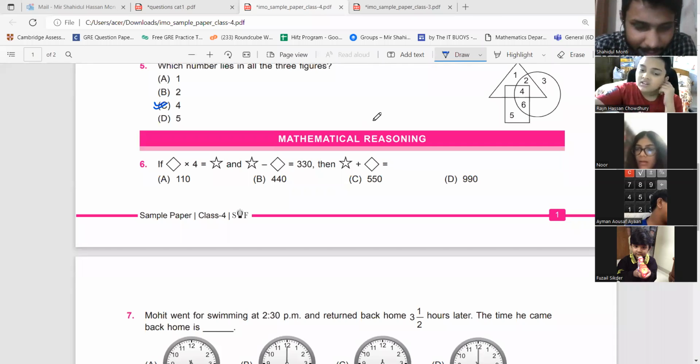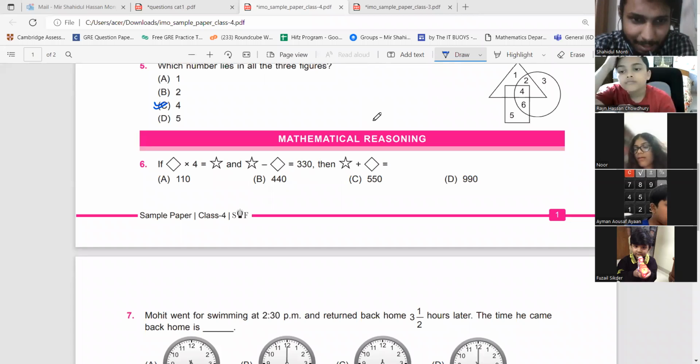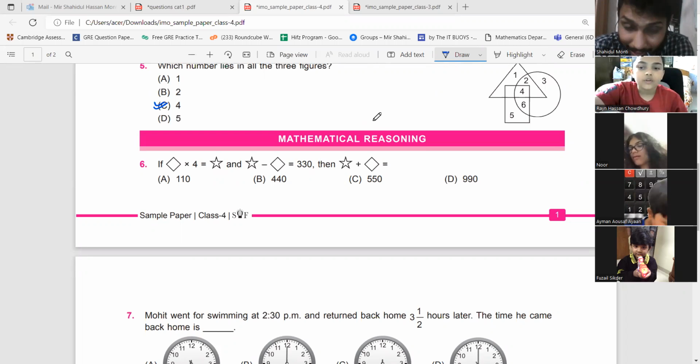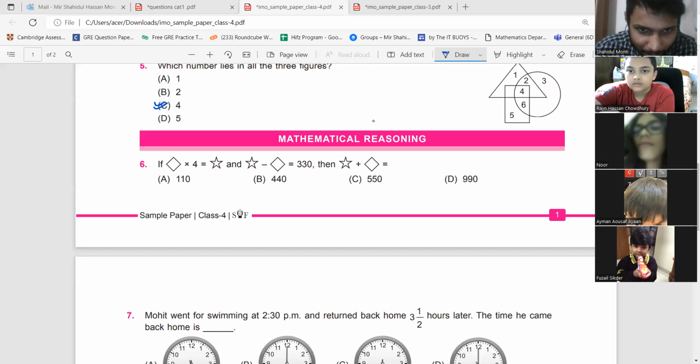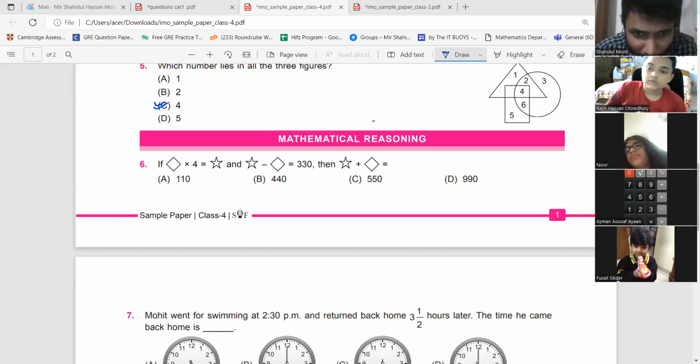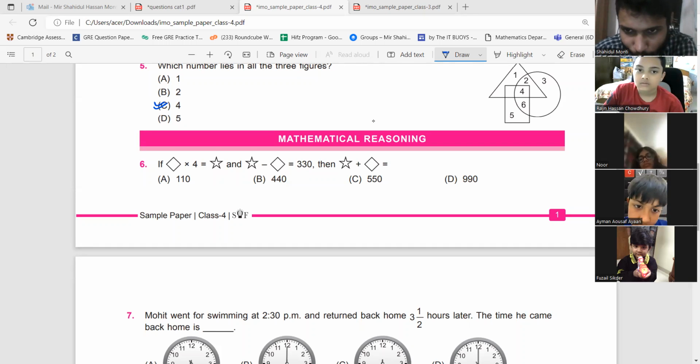Diamond multiplied by 4 is equal to star. So 1 star is equal to 4 diamond. Remember that a star is equal to 4 diamond.